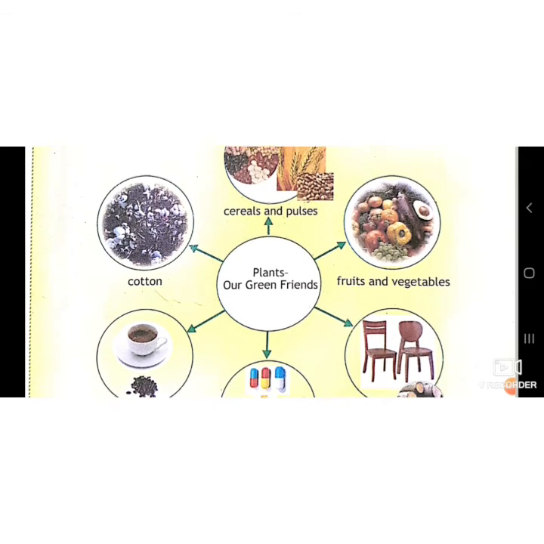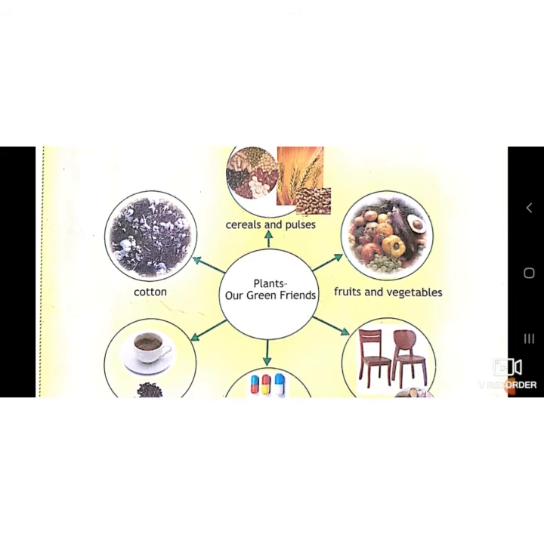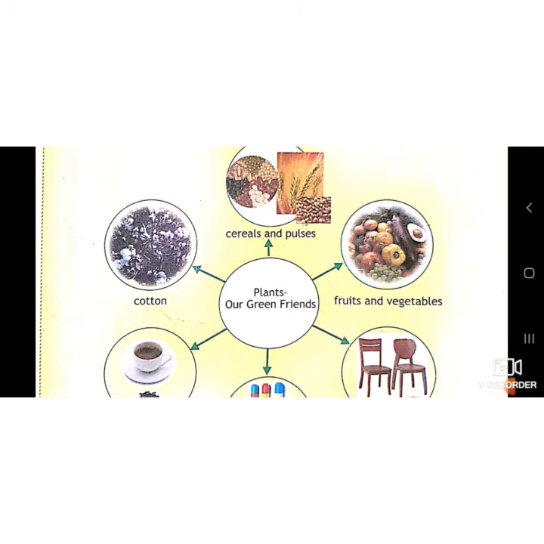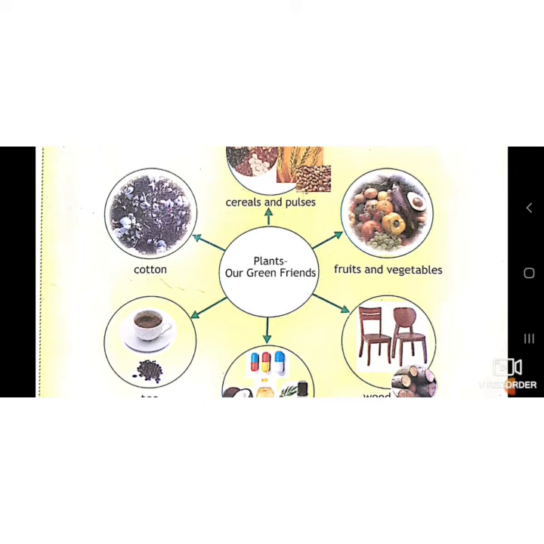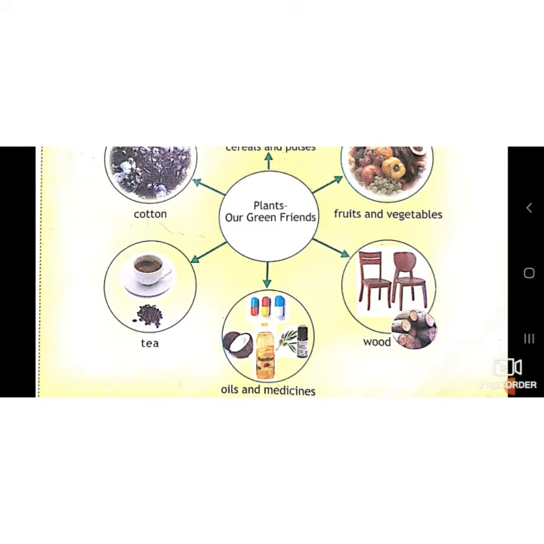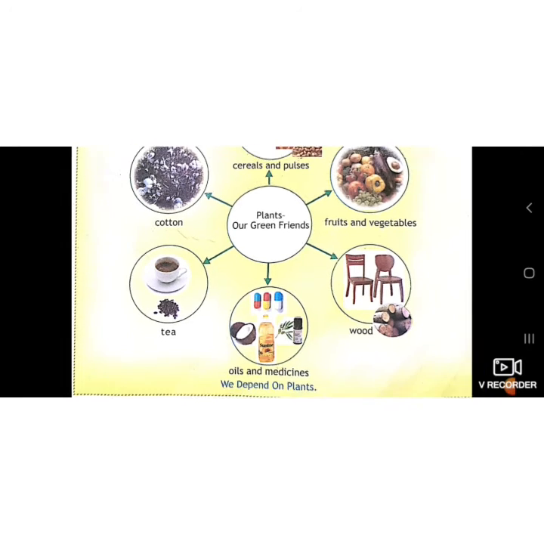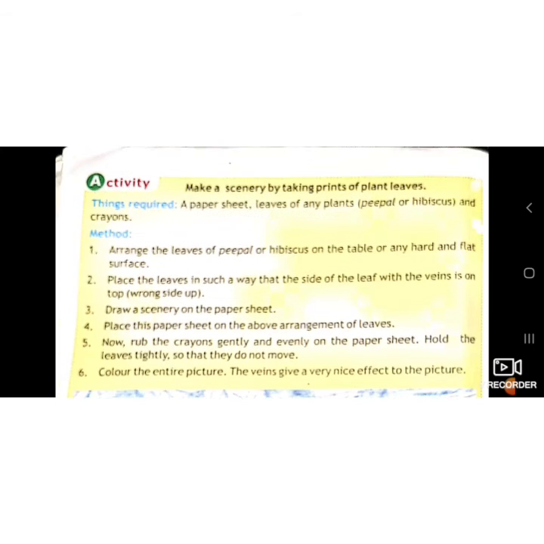Plants give us so many things. That's why they are called our green friends. As I started this chapter with this line, plants give us cereals and pulses, which are our basic food, fruits and vegetables, cotton, which is used to make fabric, tea or coffee, medicines, wood, which is used to make doors, furniture, etc. Now it's one more activity.